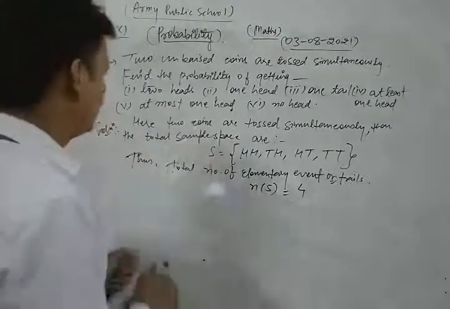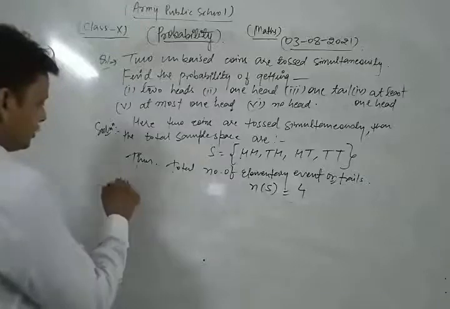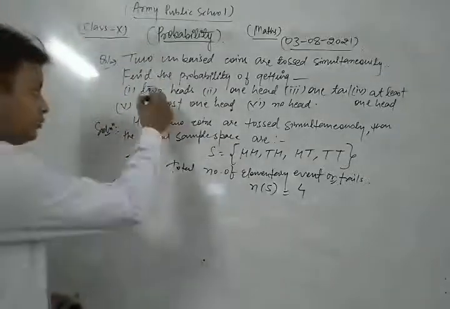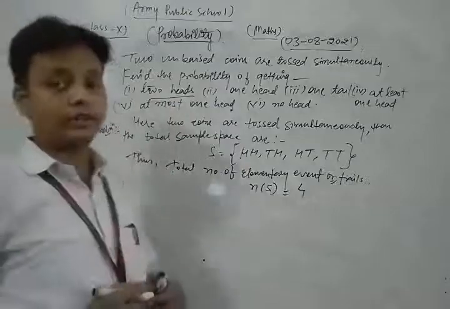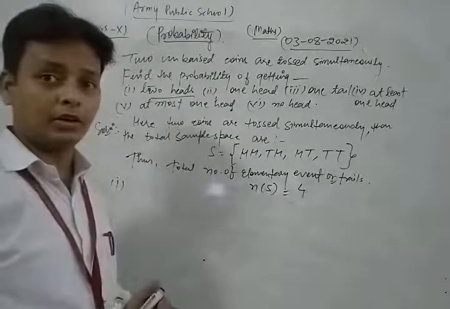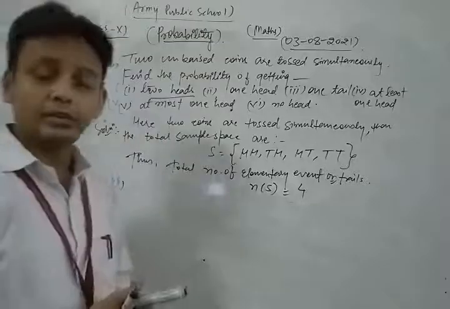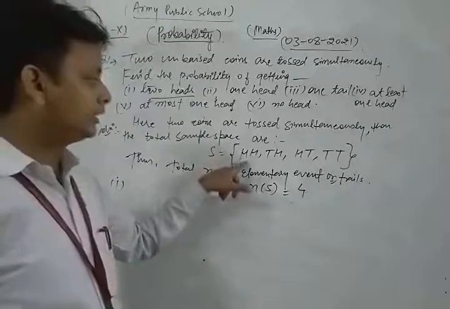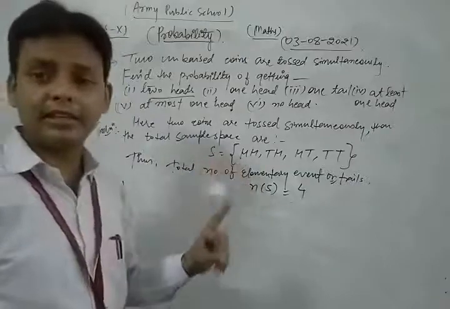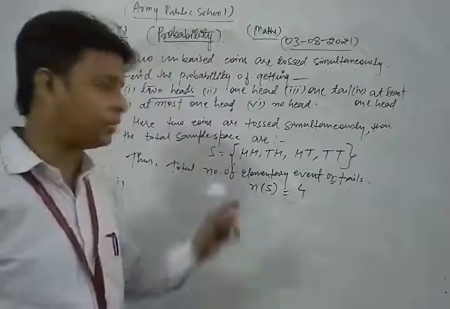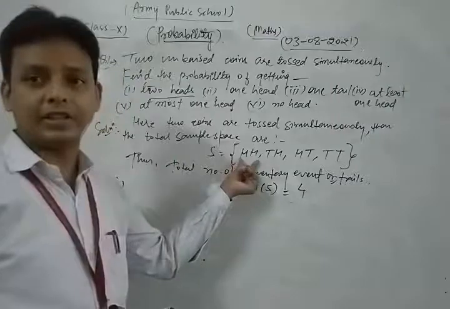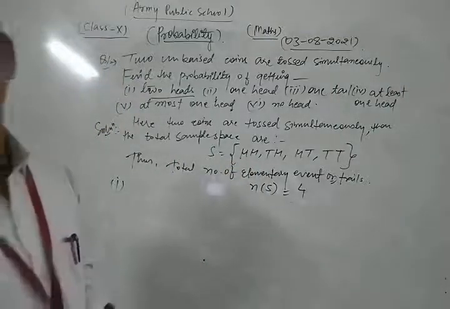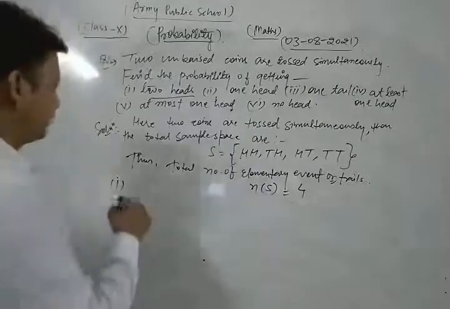Now we find the probability. Now we take and solve the first part of this question: we find the probability of getting two heads. What is the favorable condition? Two heads is the only one case, that is HH. So the favorable number of elementary events is 1.